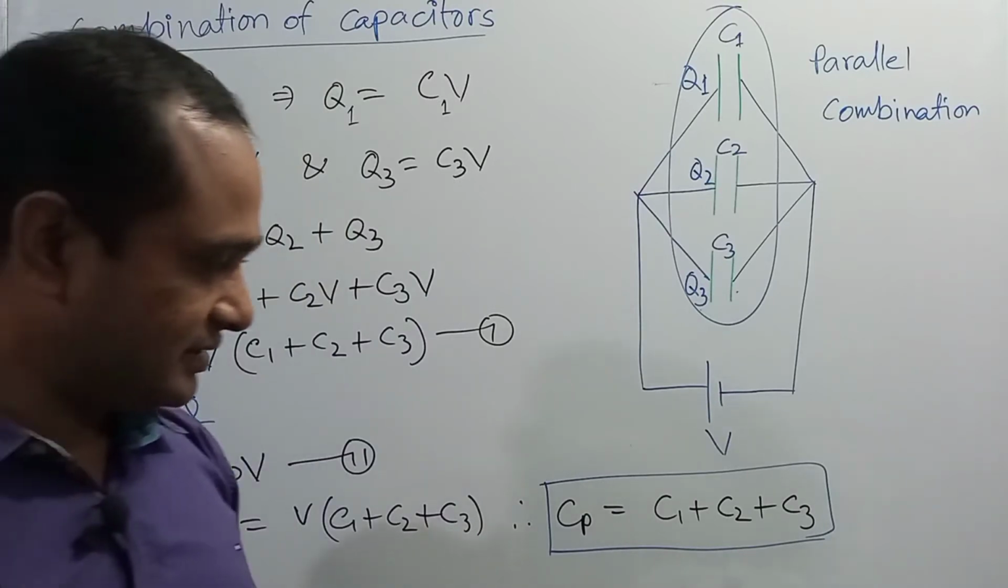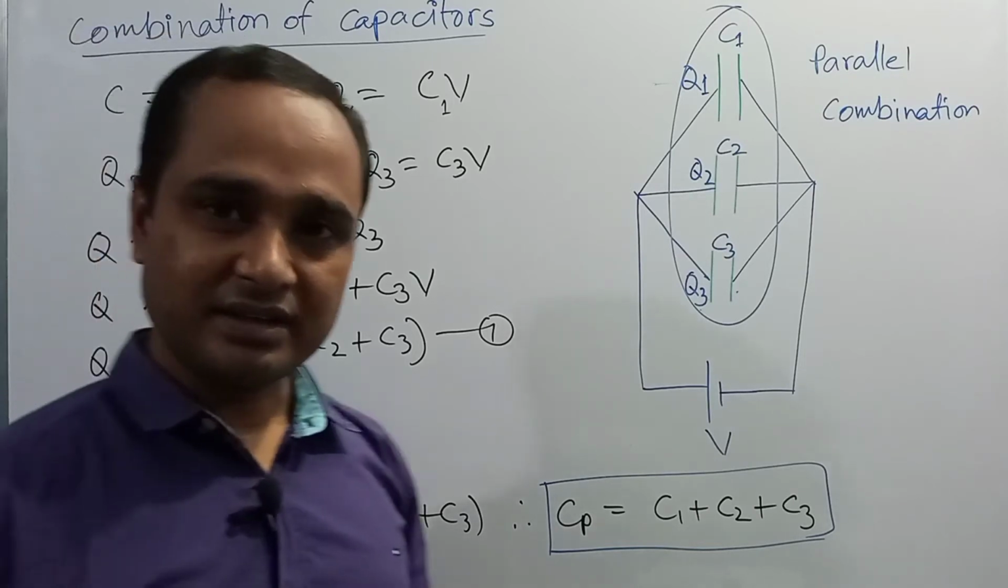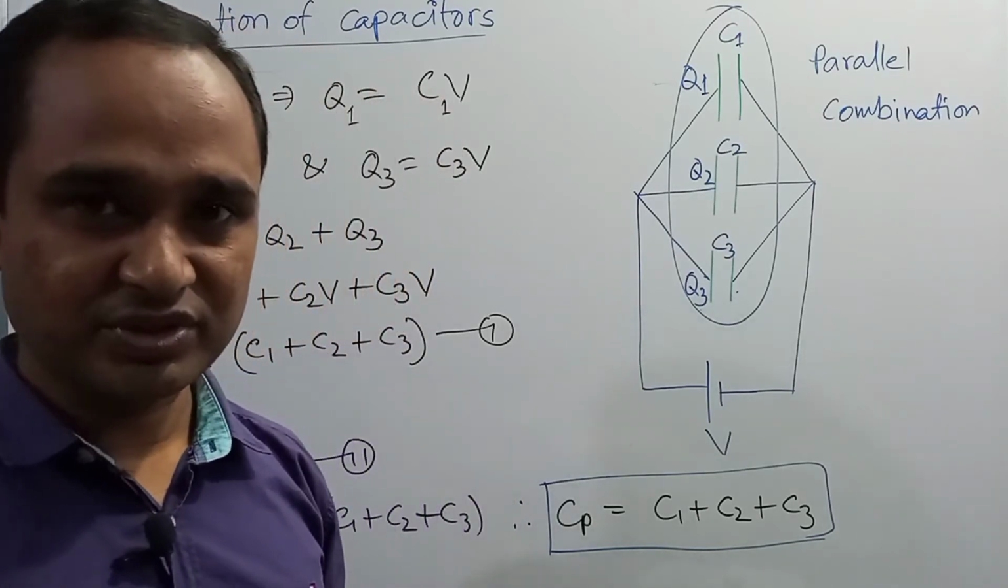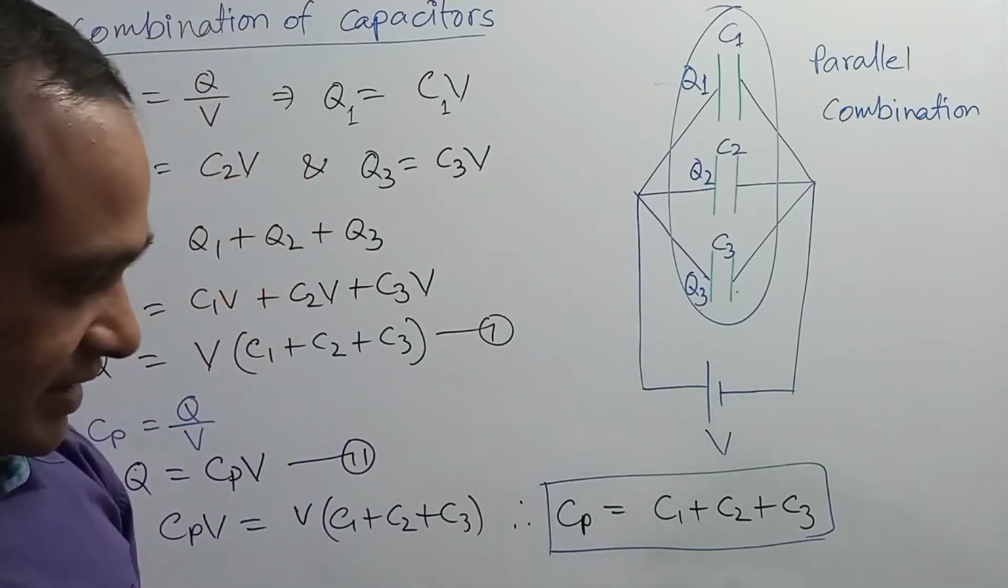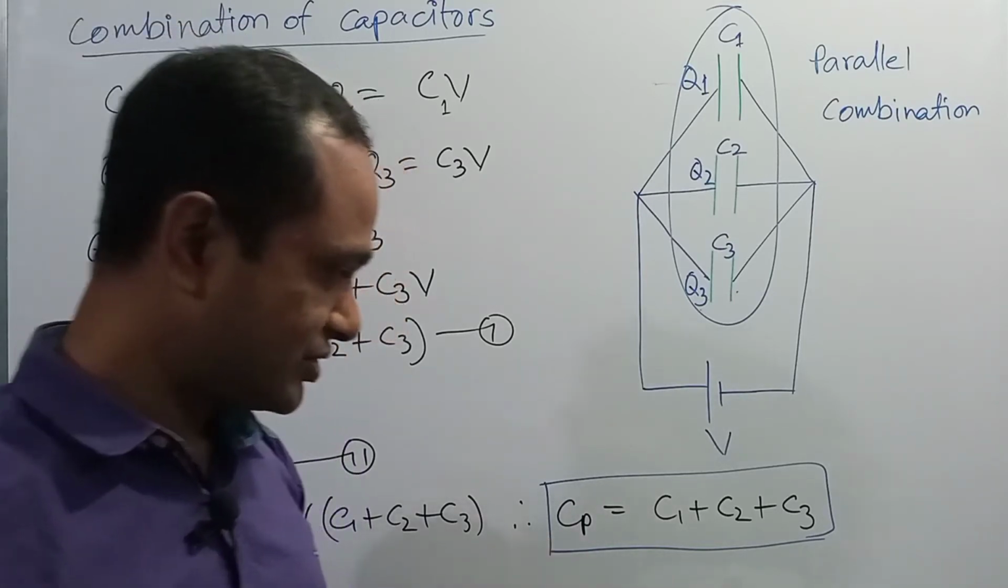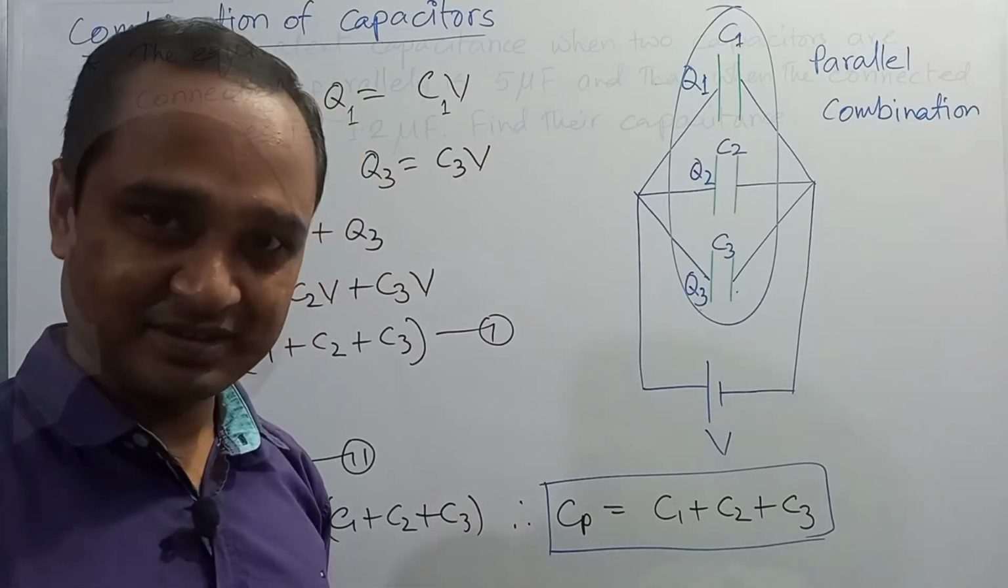Dear student, these are very simple expressions, as we have learned about the parallel and series combinations of resistance in our previous classes. But you have to keep in mind that the expression for the parallel combination of resistance is the reverse of that for the parallel combination of capacitors.